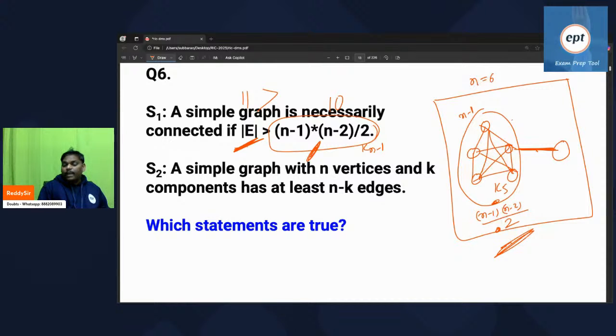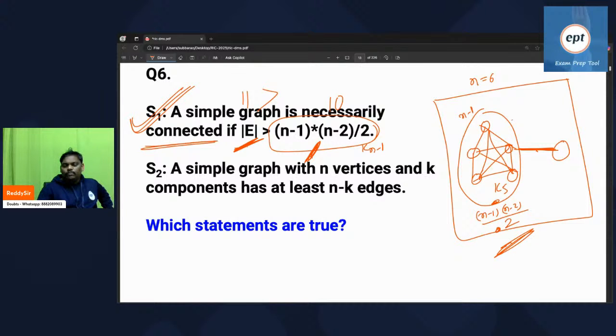In a simple graph, the maximum edges possible while disconnecting is (n minus 1)(n minus 2)/2. But if you have more than that many edges, the graph is compulsorily connected. Suppose n(n minus 1)(n minus 2)/2 is bigger, I cannot guarantee the graph is connected. But when E is bigger, the graph is guaranteed connected. No doubt at all, S1 is true.